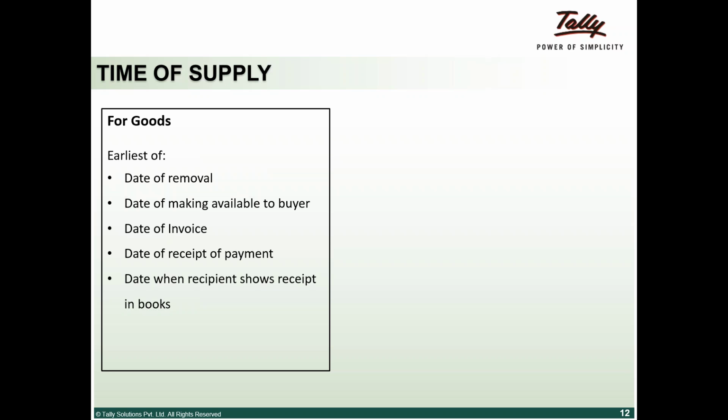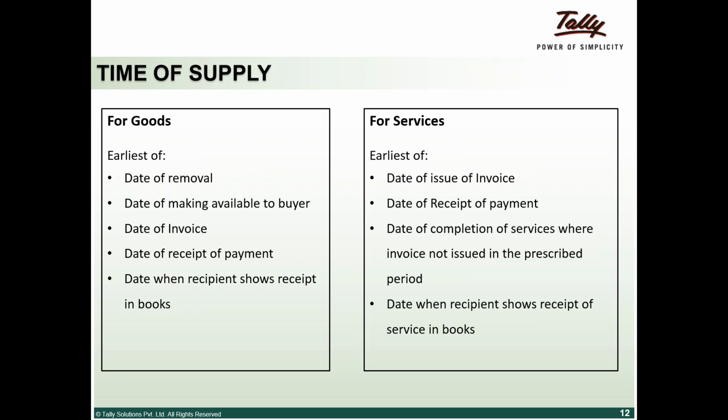If I raise an invoice but do not dispatch the goods, the supply gets triggered. If I send the goods and they are in transit, the supply has been triggered. If I've received a payment from you even before I send the goods, the supply has been triggered. So the earliest of any of these things triggers supply. That's the time of supply of goods.